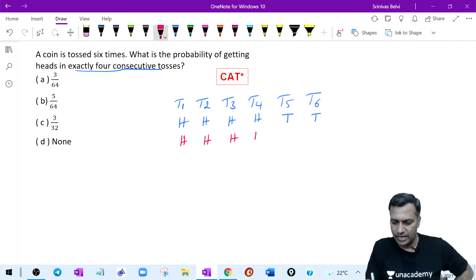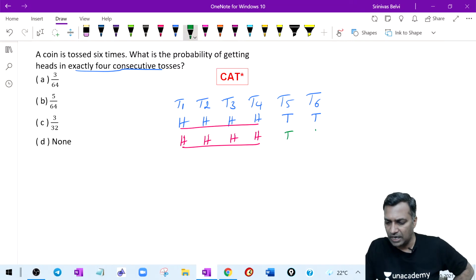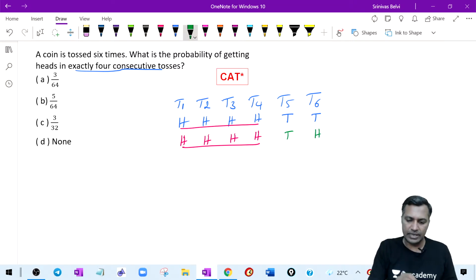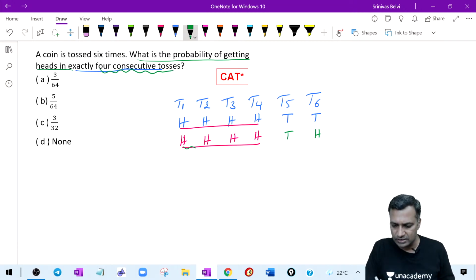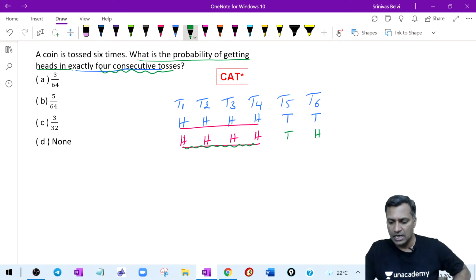If the first 4 are heads, the focus is on the first 4. Sure, the first 4 are heads, and then I break this particular sequence with a tail, and then I introduce a head. Now this statement has not gone wrong. What is the probability of getting heads in exactly 4 consecutive tosses? Yes, this is exactly 4 consecutive tosses, and then the sequence has broken, and then I got a head. There is absolutely nothing wrong with this particular statement.